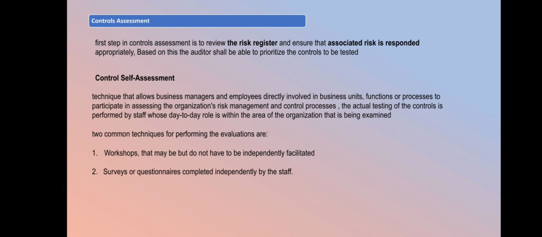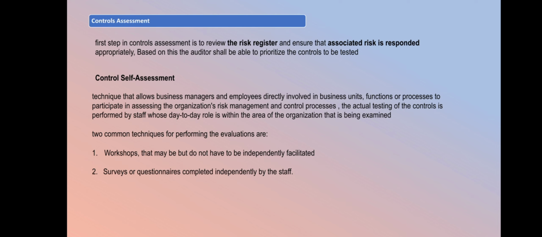Control assessment. An auditor must assess the controls implemented by the organization. The first step in control assessment is to review the risk register. We will review the risk register and the associated risk responses, based on which an auditor can prioritize the controls to be tested. What tests we have to do, we can prioritize.